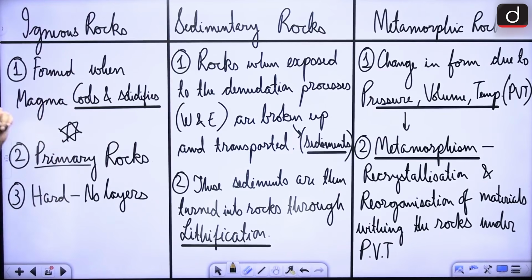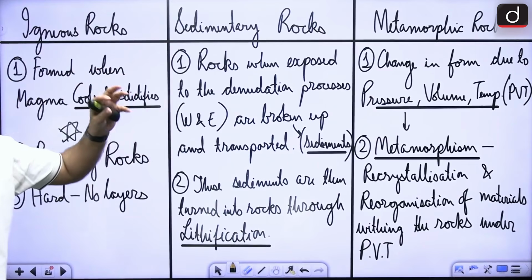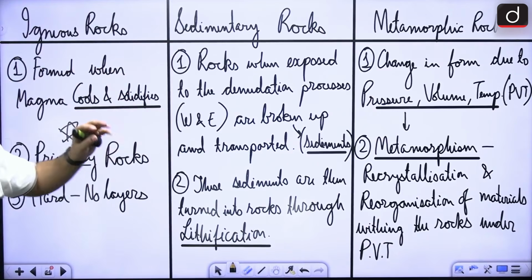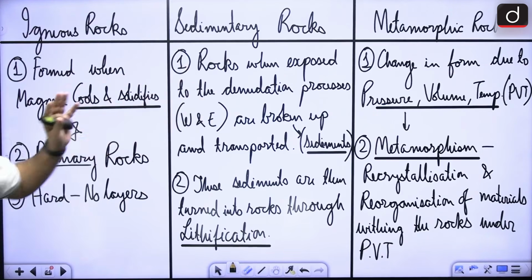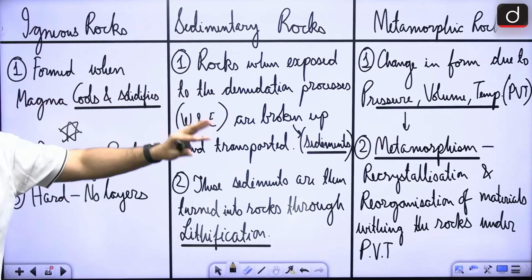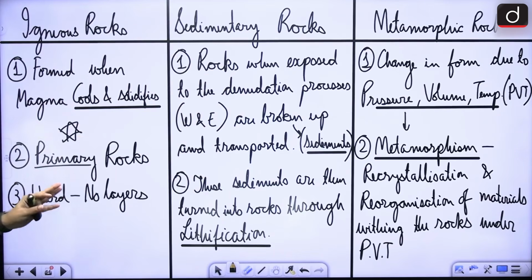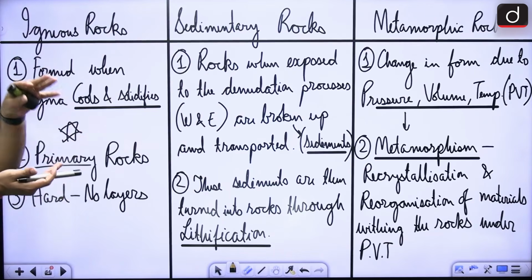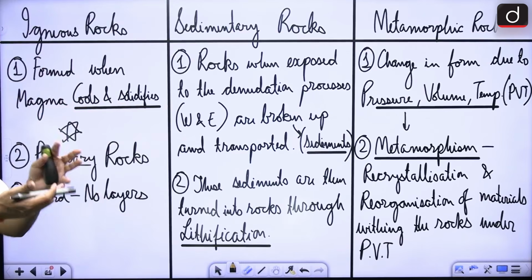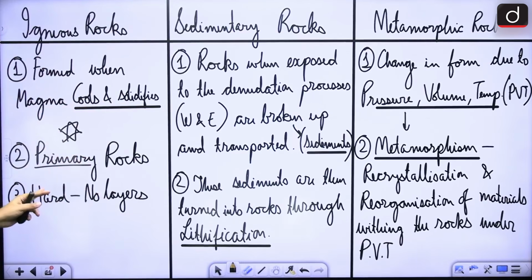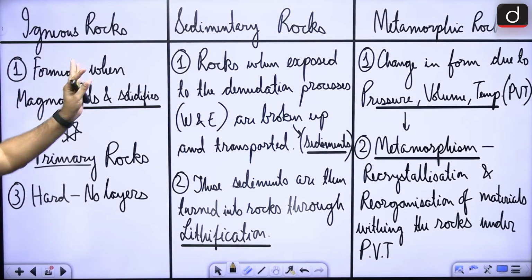So through the sedimentation process that is starting with weathering and erosion, the sedimentary rocks are formed. If there is heat and pressure being applied on the igneous rock, then only metamorphic rocks are formed. So this is a very, very important aspect. It is very hard because what is happening is basically lava is solidifying. So this is hard with no layers, in case of igneous rock.